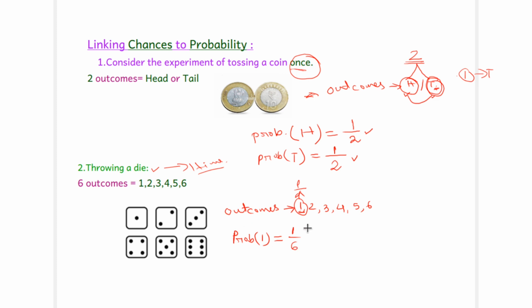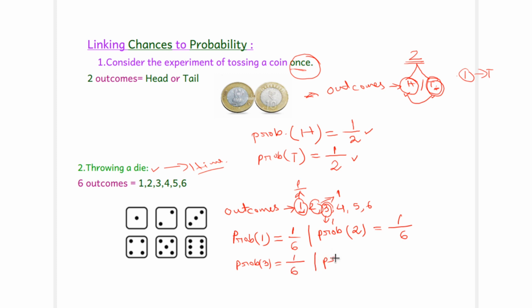Next is the probability of getting, suppose, number 2. There are total 6 outcomes, so out of 6, the number 2 will come only one time if we throw a die once. That means 1 by 6. Similarly, the probability of getting the number 3 is again 1 by 6.